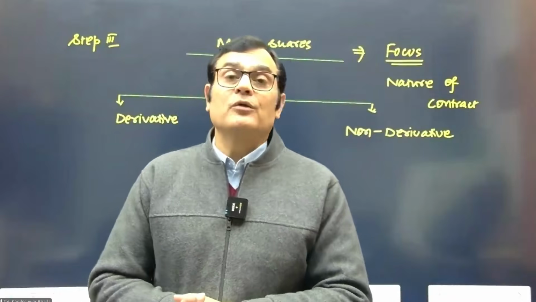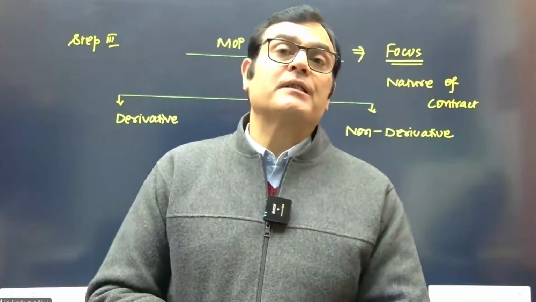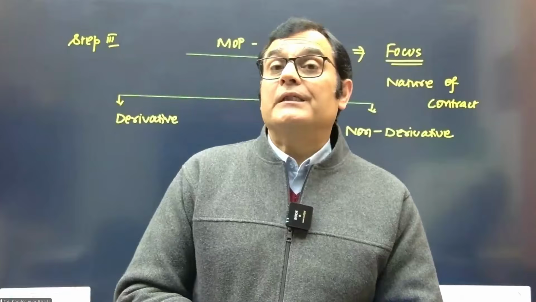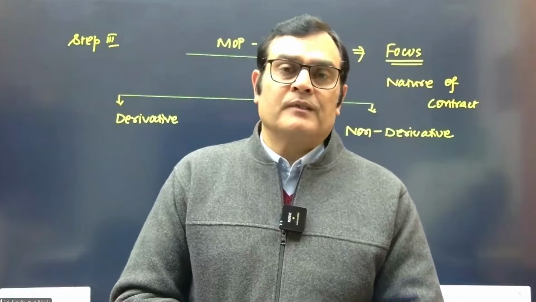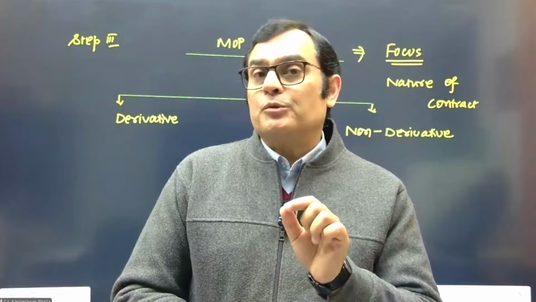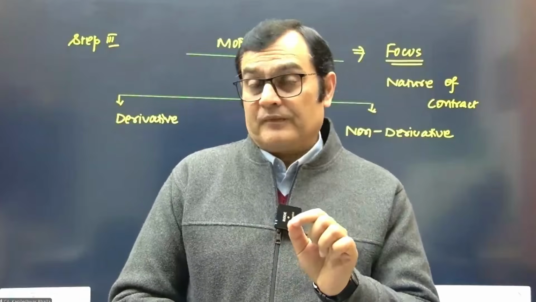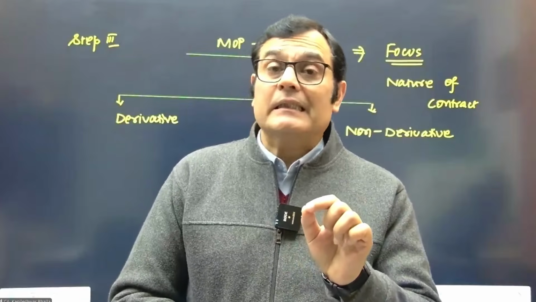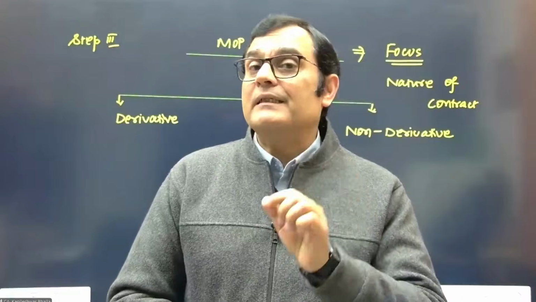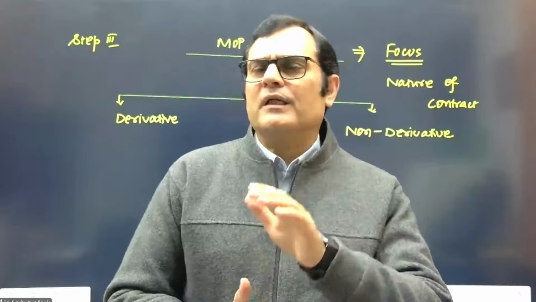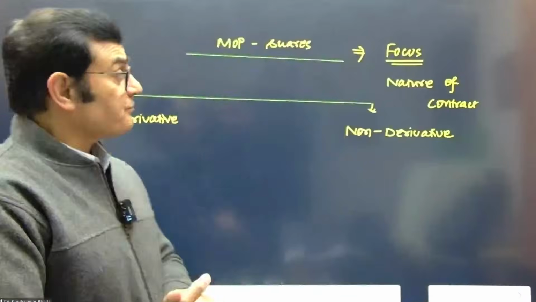Typically, when you look at compound financial instruments which have an optionally convertible feature, the presence of that option to convert introduces a derivative element in the instrument. In those cases, we say that there is a derivative embedded in the instrument. But let's not talk on that as of now.